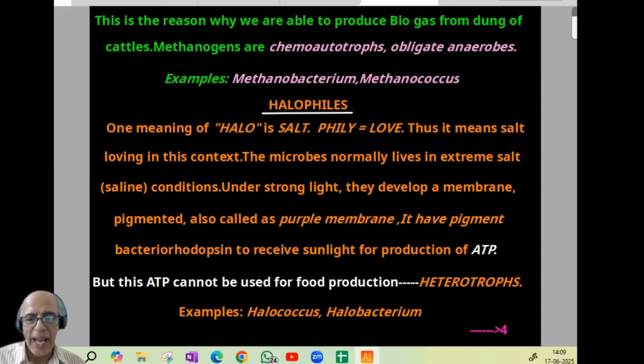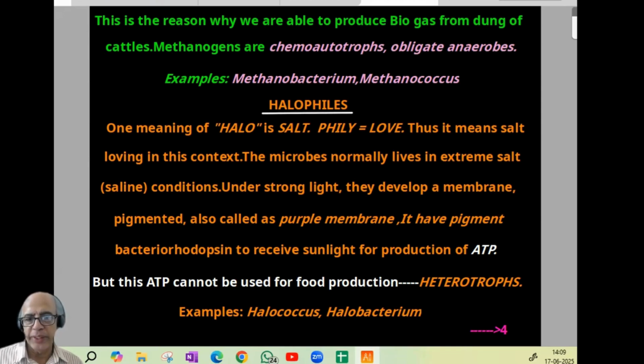One meaning of halo is salt. Phily, we are familiar with now. Hydrophily, hydrophobic, we study in cell membrane. So phily means love. Does it mean salt-loving? In this context, halophiles are microbes that normally live in extreme salt. Salt means saline conditions under strong light. When plenty of light is available, they develop a membrane. It is pigmented and also called purple membrane. This is a frequent question. Purple membrane is seen in halophiles.